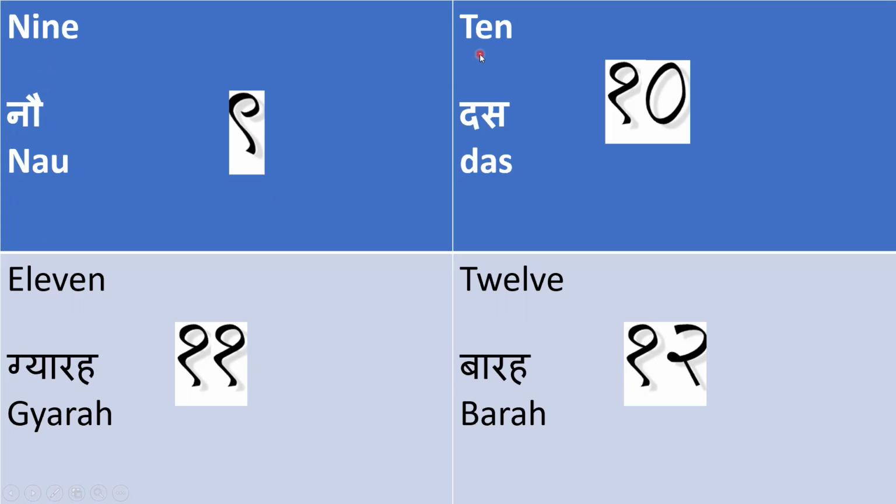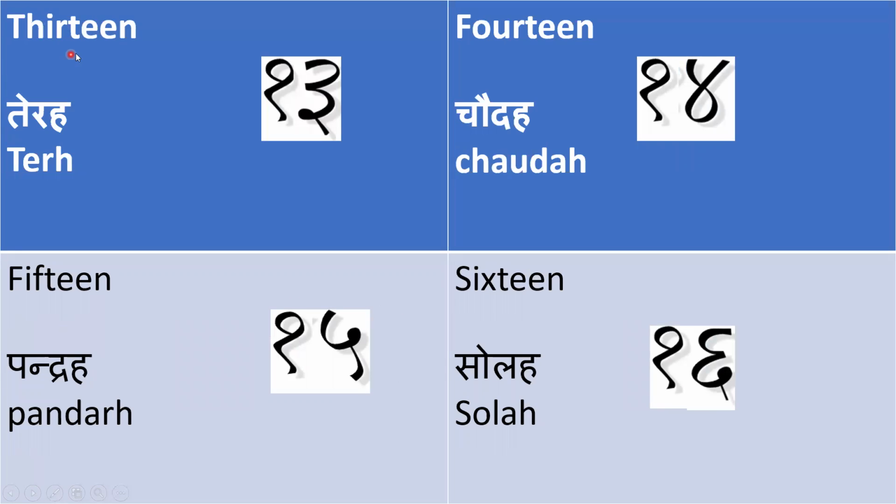Come to 10. For 10 in Hindi we say das, and we will write das like this. Come to 11. For 11 in Hindi we say gyarah, and we will write gyarah like this. Come to 12. For 12 in Hindi we say barah, and we will write barah like this. Come to 13. For 13 in Hindi we say terah, and we'll write terah like this.